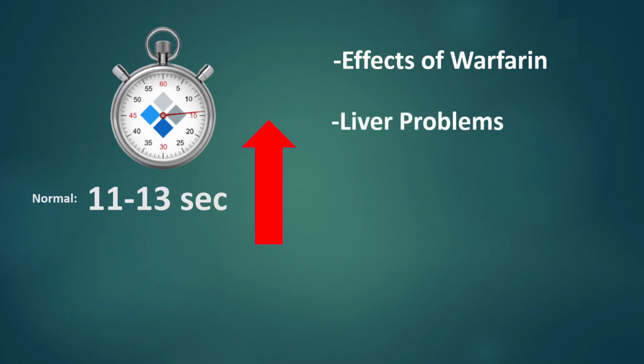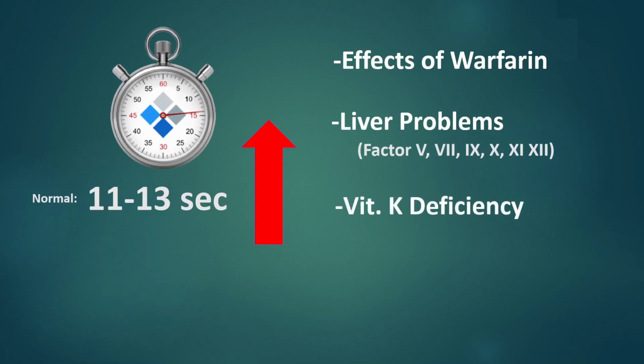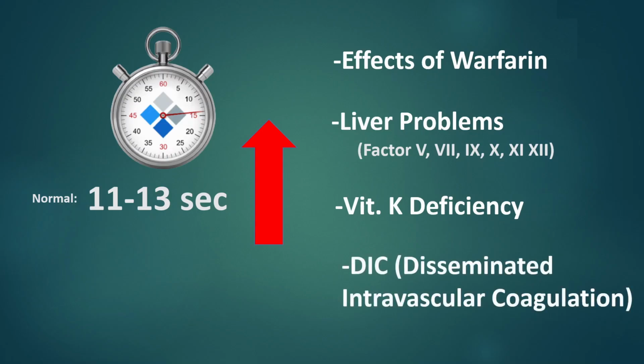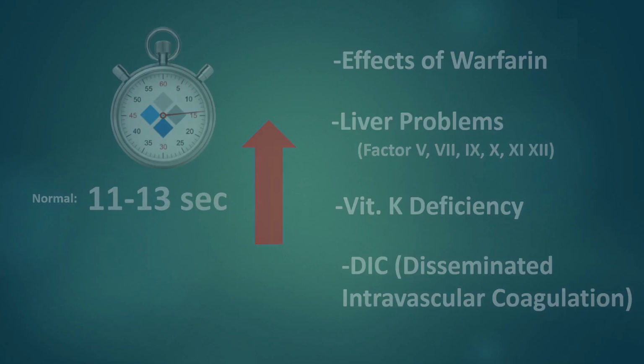Liver problems, as it is the source for clotting factors 5, 7, 9, 10, 11 and 12. Vitamin K deficiency, which plays a big role in coagulation. DIC, or disseminated intravascular coagulation, a serious condition in which blood clots form throughout the body, blocking small blood vessels. This results in increased prothrombin time as clotting factors are being consumed.